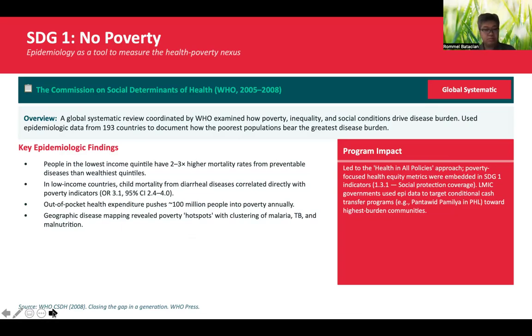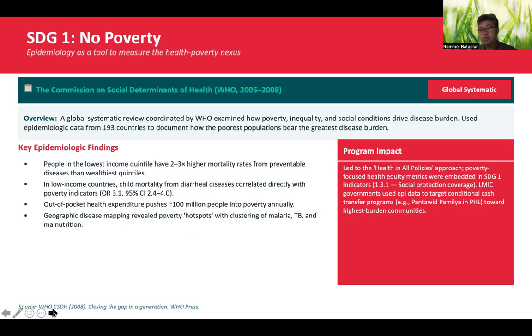And then finally, the geographic disease mapping revealed poverty hotspots and their relation with the clustering of malaria, pulmonary tuberculosis, and malnutrition. So it's related also to the access to proper sanitation, the availability of food, particularly nutritious food, and even the crowding and the density of those living in a particular area. So the program impact was significant.